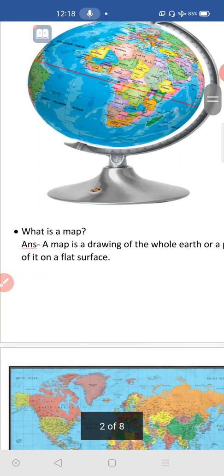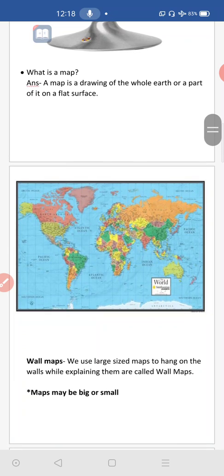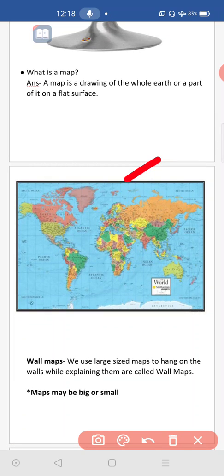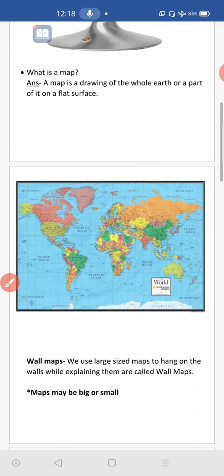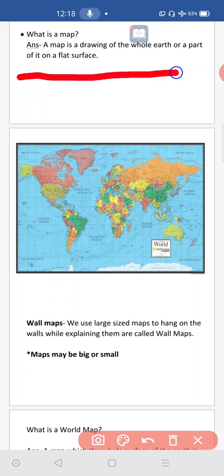What is a map? Map means what? One model I gave you here. It is a map. So you can see, what is a map? What is the use of it? That we should know. Look at it, the answer is here, the definition is here. Okay, look at it. A map is a drawing of the whole earth or a part of it on a flat surface. Flat surface is called a map.